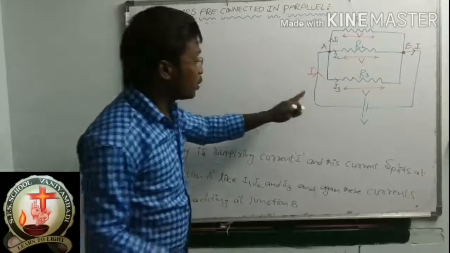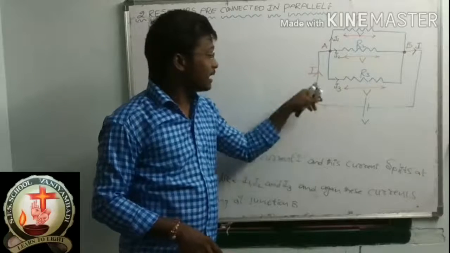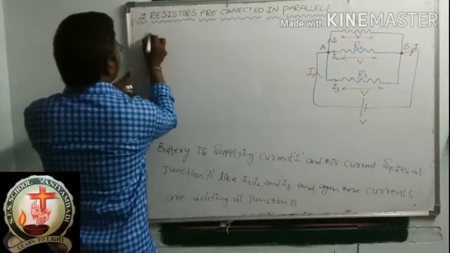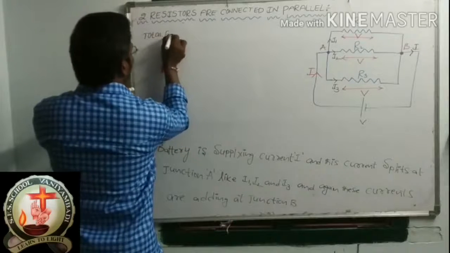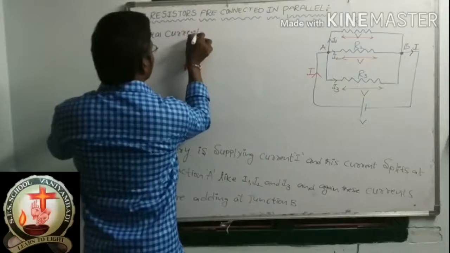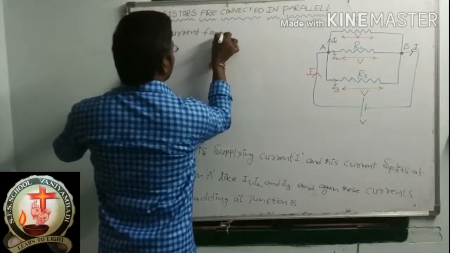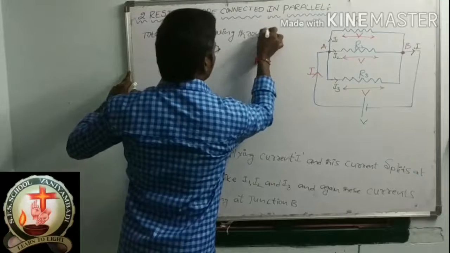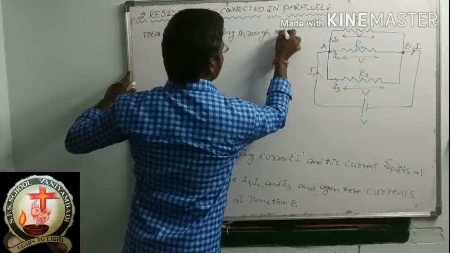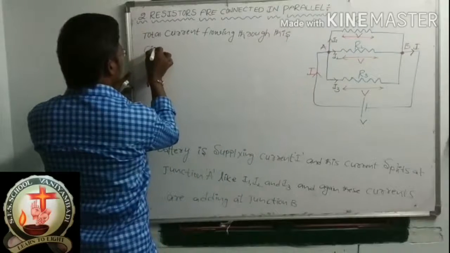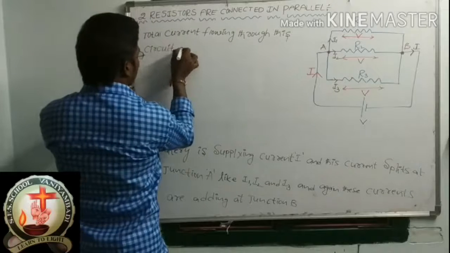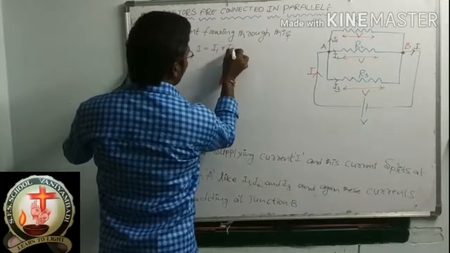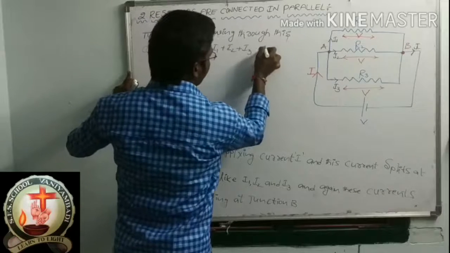The total current flowing through this circuit I is equal to I1 plus I2 plus I3. Give this equation number 1.